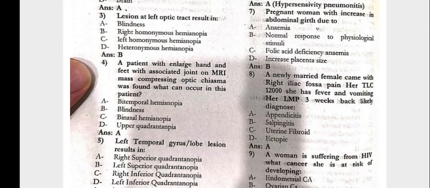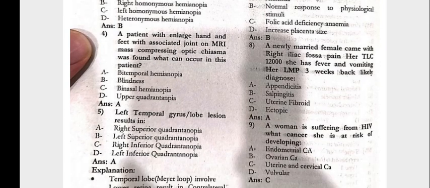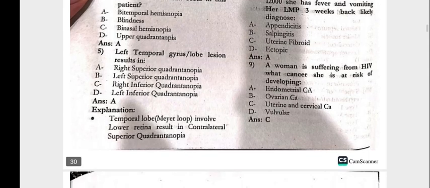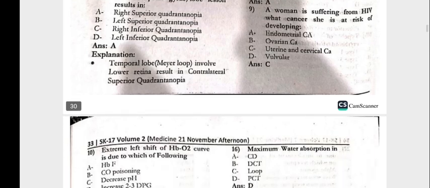Question number 7, the pregnant woman with an increase in the abdominal girth is due to the normal response to physiological stimuli. Question number 8, a newly married female came with the right iliac fossa pain. Her TLC was 12,000. She has a fever, vomiting, LMP was 3 weeks back. Likely diagnosis is appendicitis. 9, the woman is suffering from HIV. What cancer is she at risk of developing, that is the uterine and the cervical carcinoma.